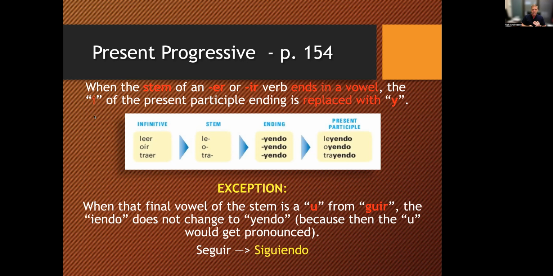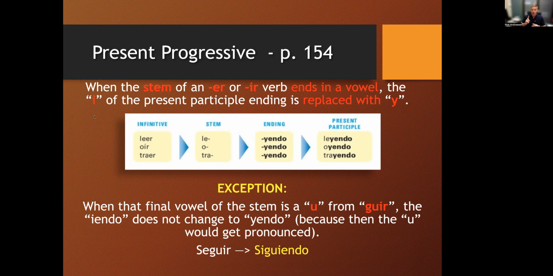Oír, IR verb, take out the ending, you have just O. Instead of oiendo with an O-I-E-N-D-O, we change that I in the ending to yendo, oyendo. In traer, we have the stem tra, T-R-A. It ends in a vowel, so we're going to change the I-E-N-D-O to Y-E-N-D-O, trayendo.